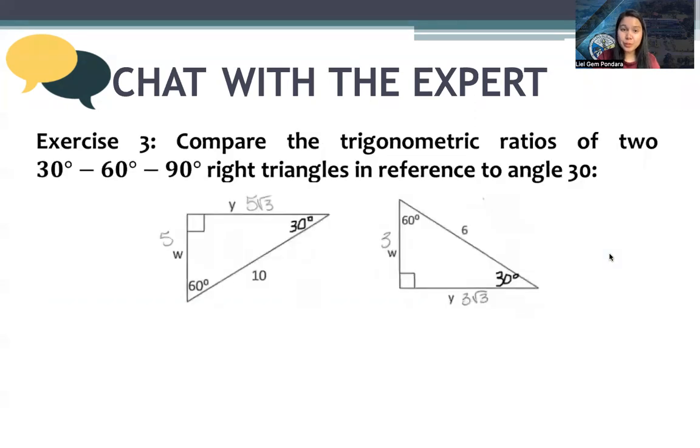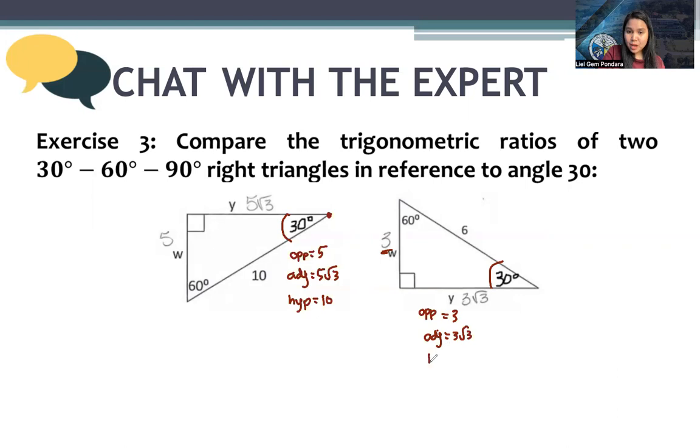Let's go to the 30-degree angle. Again, our reference angle this time is 30 degrees. So with the first triangle, our opposite is 5, this one. Our adjacent is 5 square root of 3. And our hypotenuse is 10. In the other triangle, still at 30 degrees, our opposite is 3. Our adjacent is 3 square root of 3. Our hypotenuse is 6. Let's start.